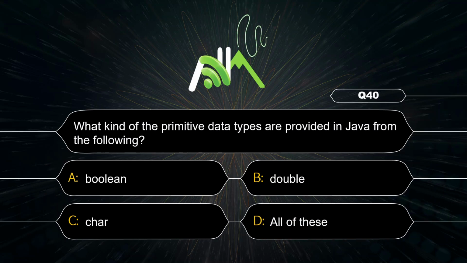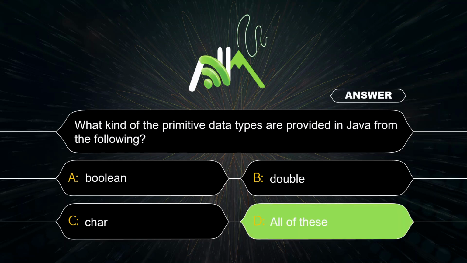You have to name the primitive data type. Boolean is there, double is there, char is there. So correct answer is all.